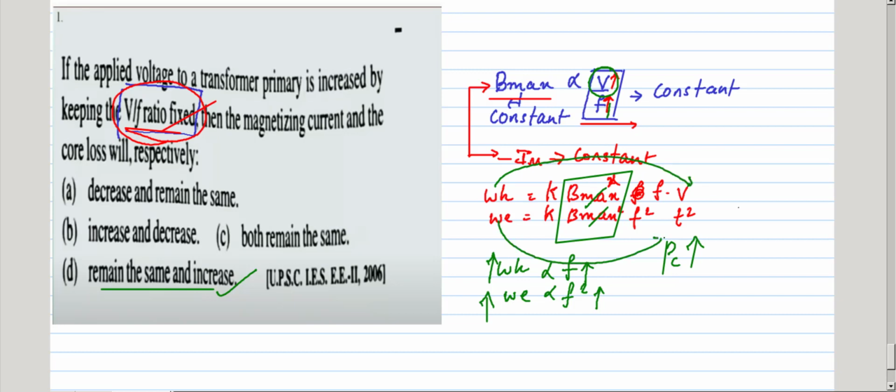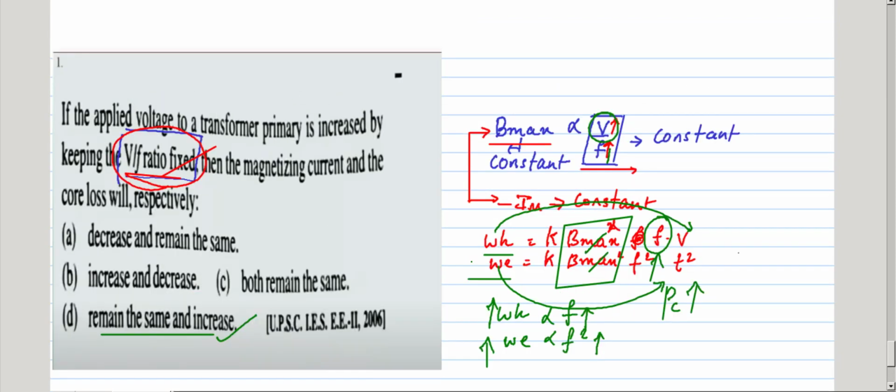By increasing the applied voltage I am simultaneously increasing the frequency, so hysteresis and eddy current losses increase, and finally the core loss increases. Okay, hope you understand.